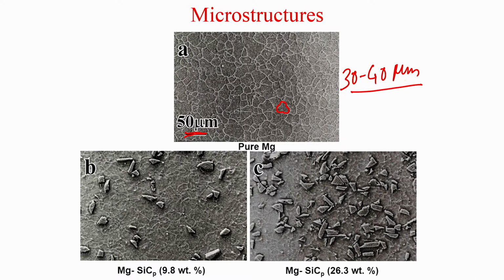Now, when you add 9.8% silicon carbide or 26.3% silicon carbide, you see that silicon carbide particulates are dispersed in the matrix. Okay, and these silicon carbide particulates are essentially expected to improve the wear resistance of these materials.